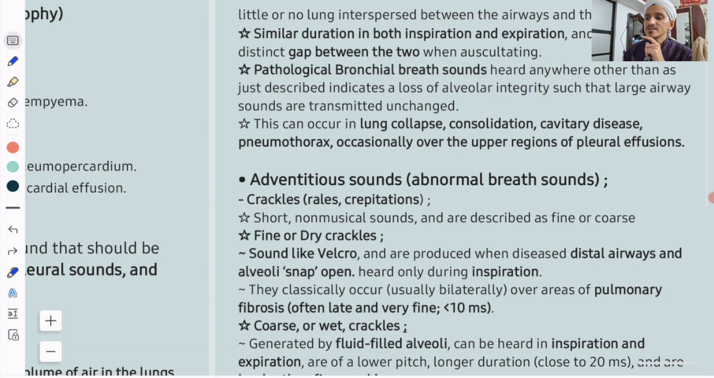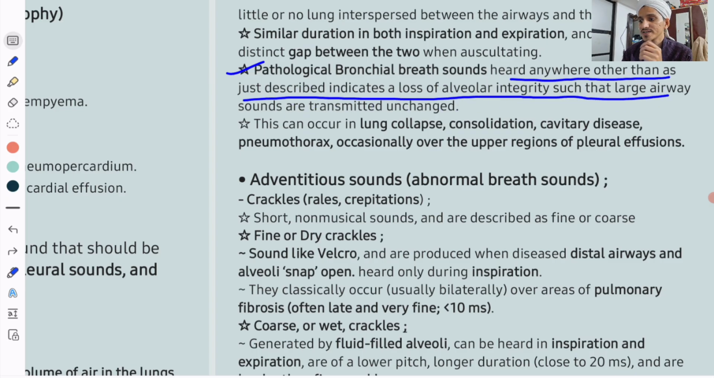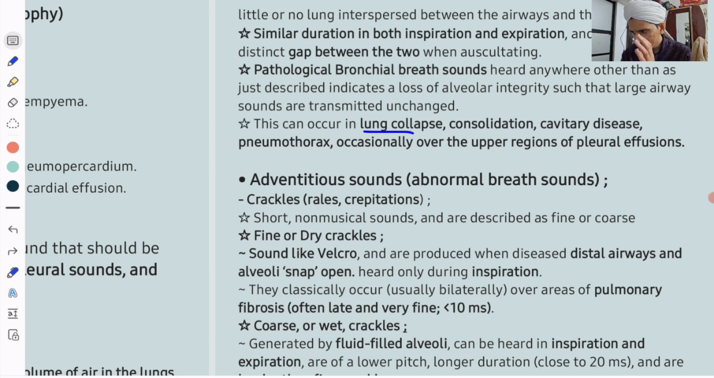These pathological bronchial sounds are called pathological when they are heard anywhere other than as just described. They indicate a loss of alveolar integrity, such that large airway sounds are transmitted unchanged because there is no lung tissue dampening them. You can see this in lung collapse, where the parenchyma is lost. Particularly the most important thing is consolidation. This is the first point which should come to mind in pathological bronchial breathing. Consolidation can be due to infection or due to infarction.